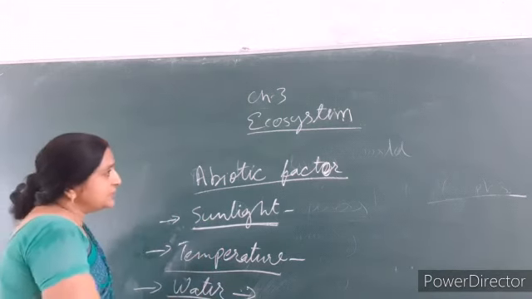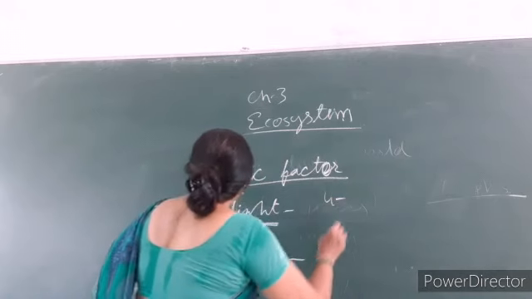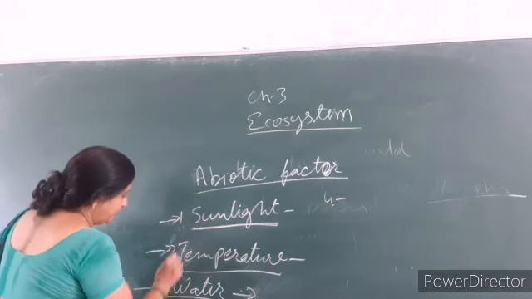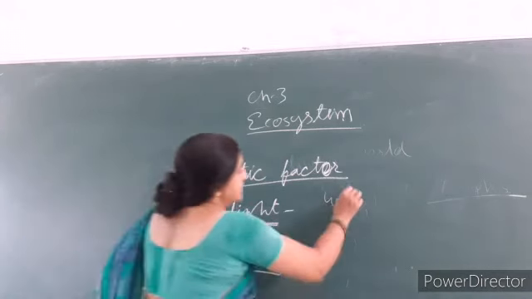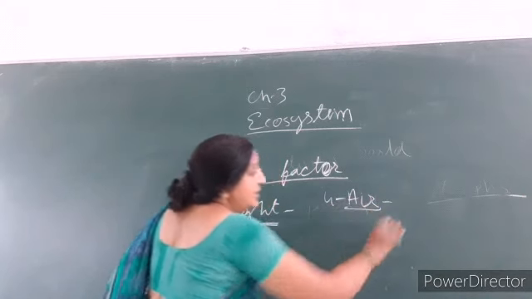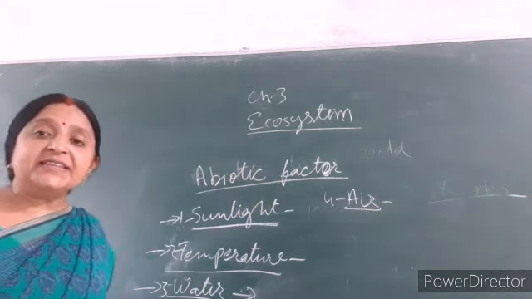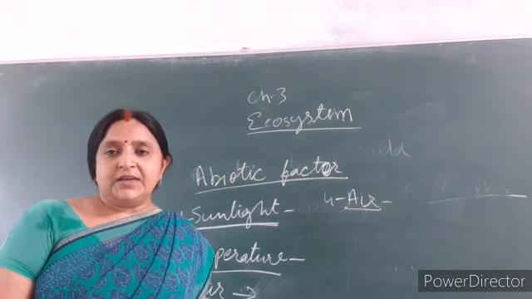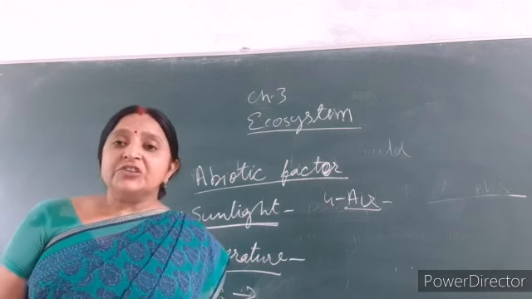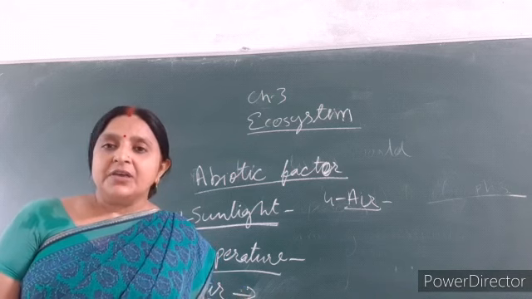Now the fourth one is air. Like water, air is also a very essential component of the abiotic factor, because without air we can't live.